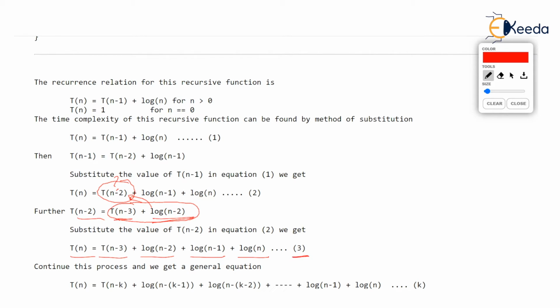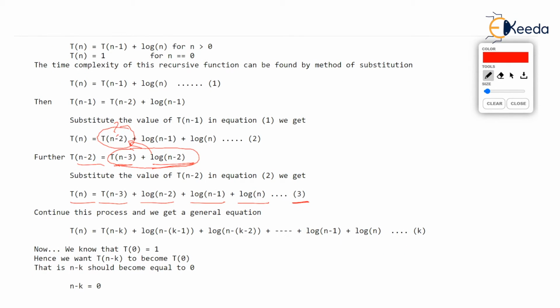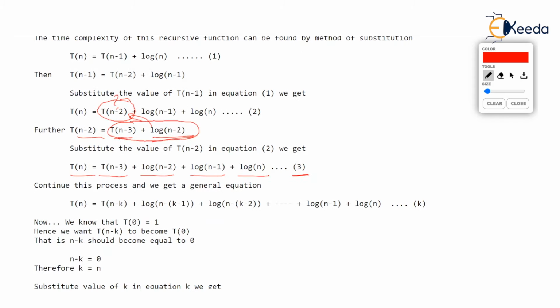Let's number this equation as 3. So can you generalize it now? Yes. As we are continuing this, we'll get Tn minus 4, Tn minus 5. That means we'll get Tn minus k. And if this is Tn minus k, surely in the next term, k is getting used.